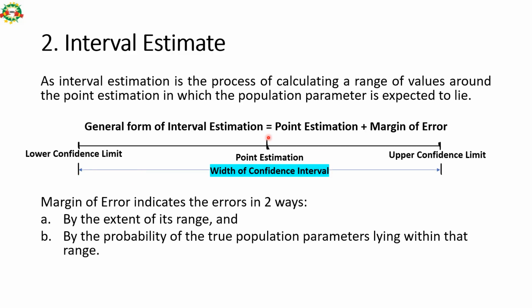So this is the point estimation, and the lower limit and upper limit of the confidence interval, which is called the width of the confidence interval. Margin of error indicates the error in two ways, by the extent of its range and by the probability of the true population parameter lying within that range.